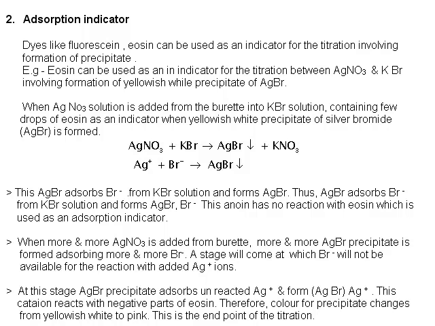A stage will come at which Br- will not be available for the reaction with added Ag+ ions. At this stage, AgBr precipitate adsorbs unreacted Ag+ and forms AgBr, Ag+. This cation reacts with negative part of eosine. Therefore, color of precipitate changes from yellowish white to pink. This is the end point of the titration.